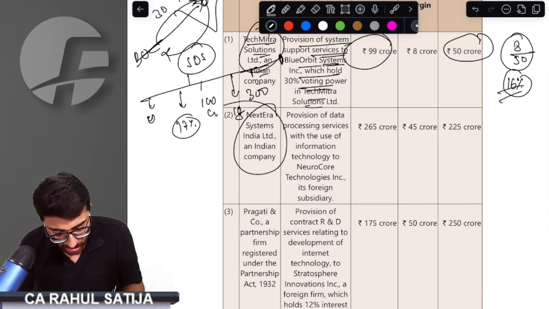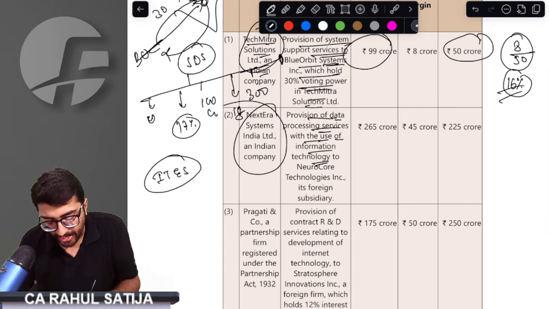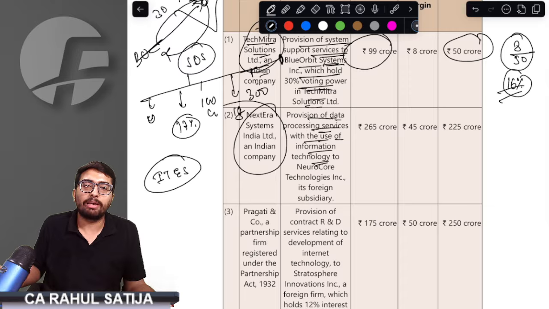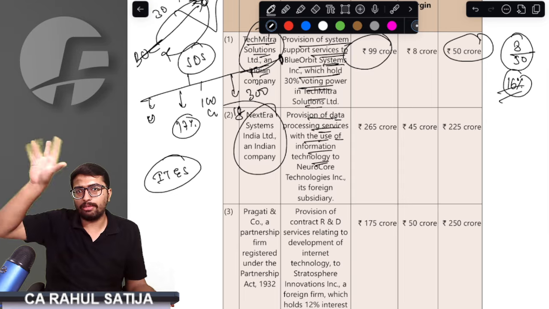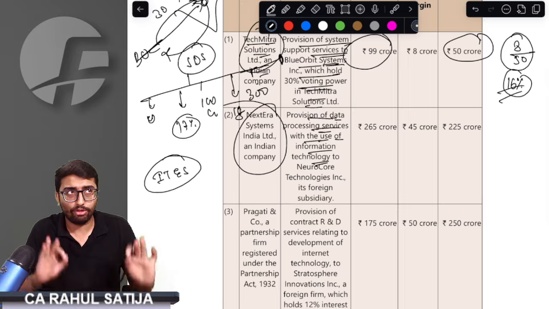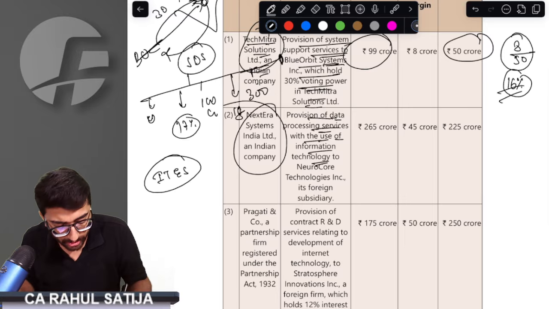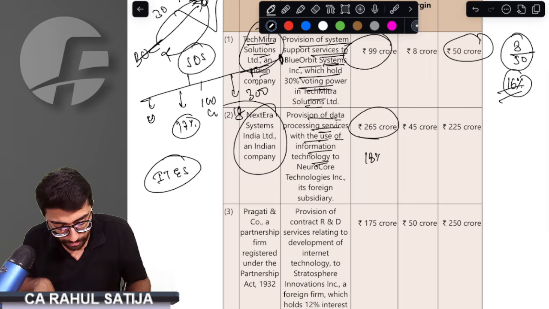Next, Era Systems. Provision for processing services. See, processing services with the use of information technology is nothing but IT enabled services. In case of IT enabled services, if you are providing them to your associated enterprise, then you have to offer 17% or 18%. 17% if your transaction is up to 100 crore. If the transaction is up to 300 crore, then you have to offer 18%. So the transaction is 265 crore. In this case, we have to offer 18%.